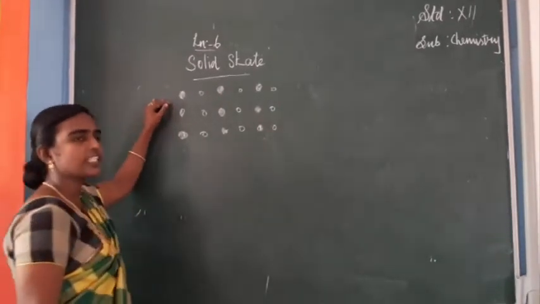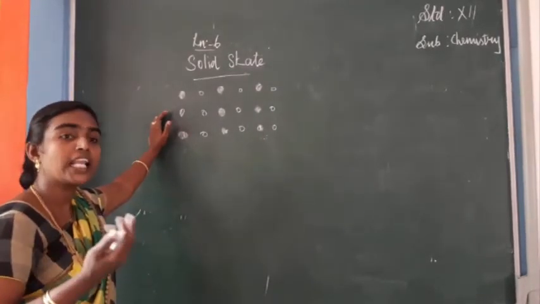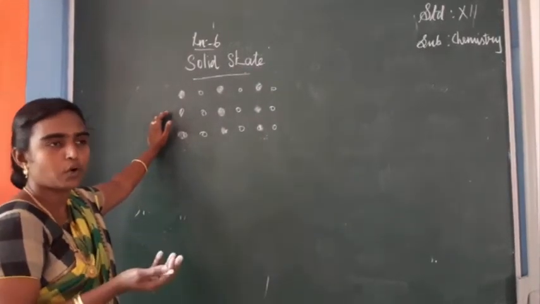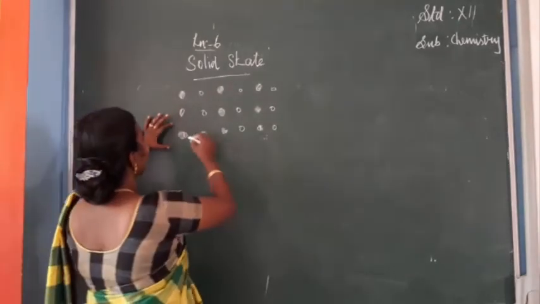When you consider a physical property like refractive index or electrical conductance of sodium chloride, it should not be the same in all directions.